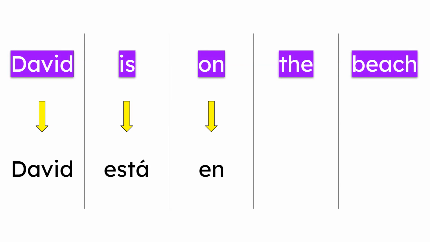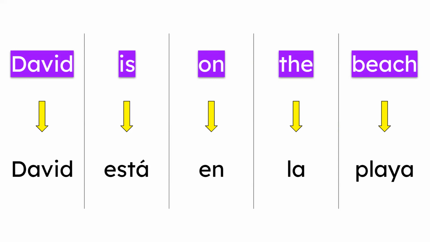That's a feminine word. And if it's feminine, you remember how to say the? It was la. That's right. And beach is playa.